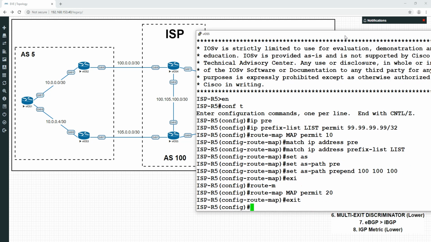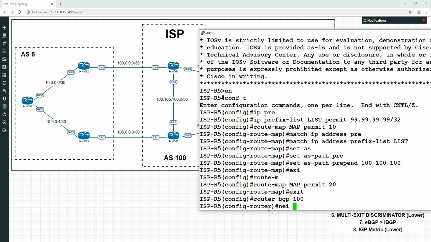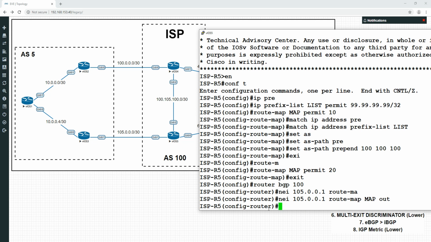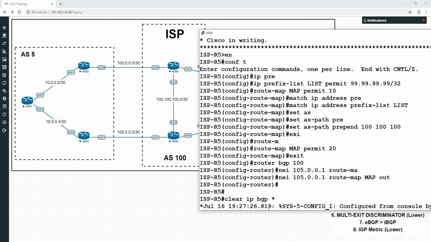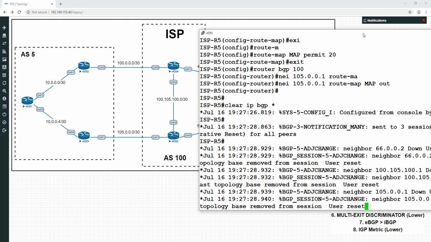Okay, so now what we need to do is, again, when we're advertising 99.99.99.99, we're going to prepend that with additional AS paths, and we're sending that outbound to this neighbor here. So again, it's an outbound one. So we're going to do router BGP 100, and we're going to do neighbor 105.0.0.1, and it's going to be route map and out, and we'll do a clear IP BGP. Oh, we really should have done the soft one again. I don't know why I keep forgetting to do that.